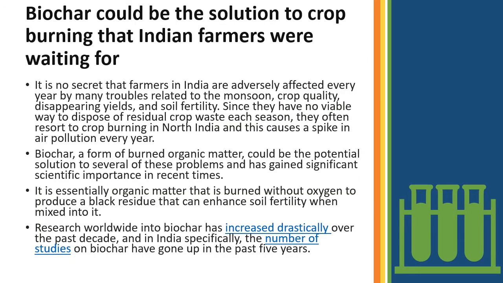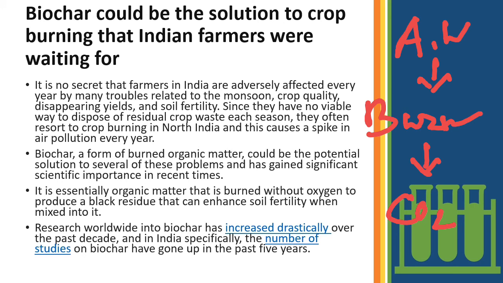Now what is the use of biochar? It could be the solution to burning that Indian farmers were waiting for. The main problem of Indian farmers is agricultural waste. That agricultural waste produced from agriculture is burned, and by that burning there is a formation of carbon dioxide that leads to air pollution.